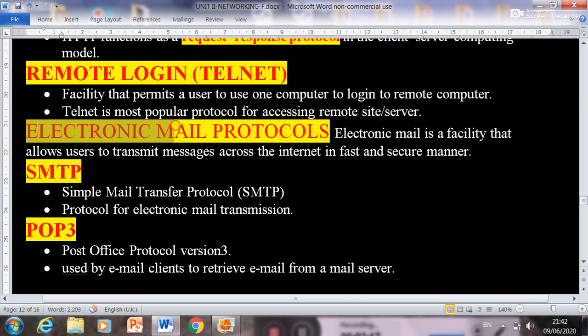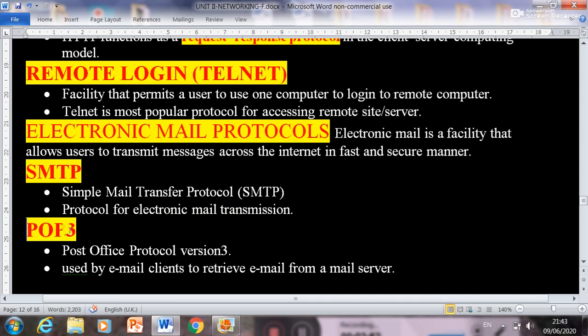Now some email protocol. Email, which we do, electronic mail is a facility that allow users to transmit message across the internet in fast and secure manner. So the protocol used in electronic mail are SMTP and POP3. SMTP full form is Simple Mail Transfer Protocol, protocol for electronic mail transmission. So SMTP is used to transmit that email from one system to another system.